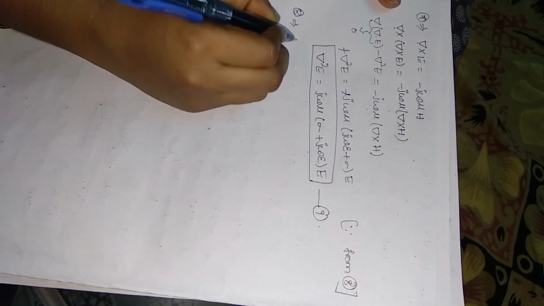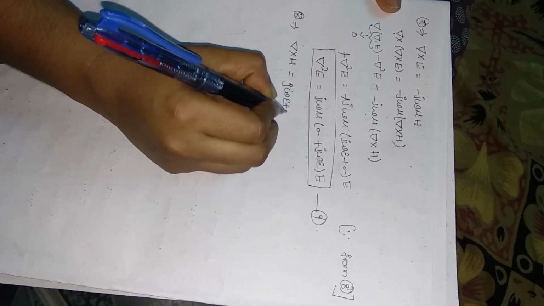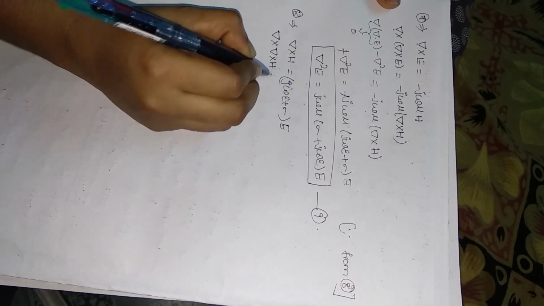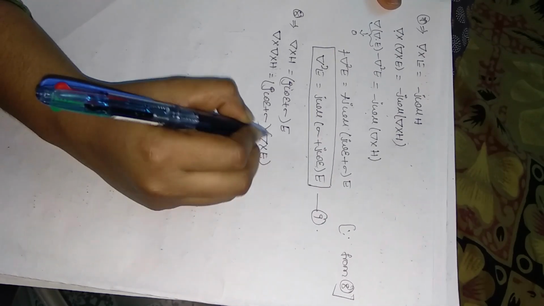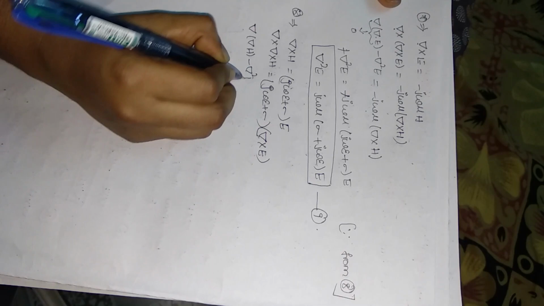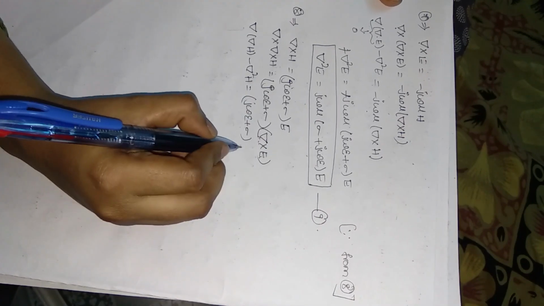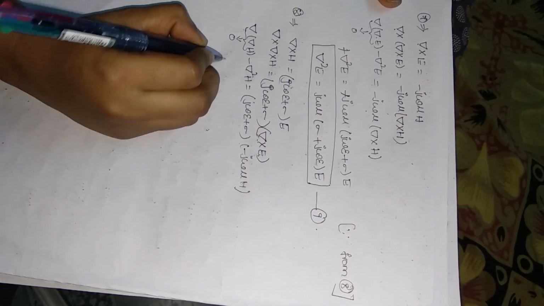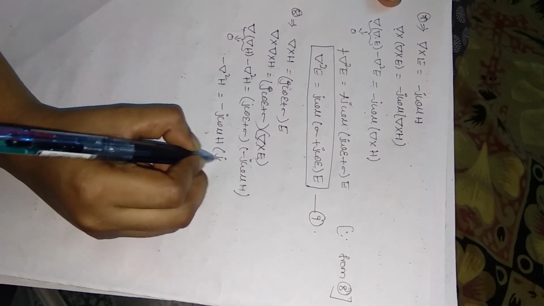Now equation 8 implies del cross H is equal to sigma plus j omega epsilon into E. If you apply curl on both sides, it will become del cross del cross H is equal to sigma plus j omega epsilon into del cross E. From the vector identity, it again becomes del of del dot H minus del square H is equal to sigma plus j omega epsilon into del cross E, which will become minus j omega mu H. So this is 0 minus del square H is equal to minus j omega mu H into sigma plus j omega epsilon.